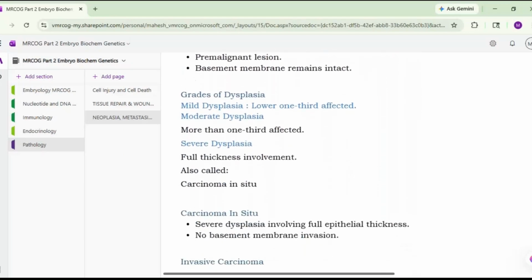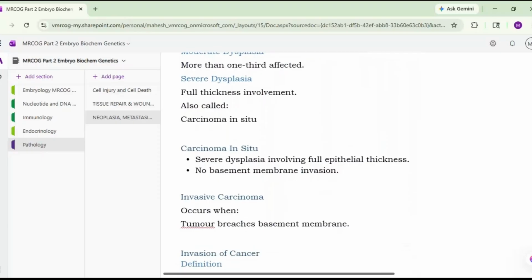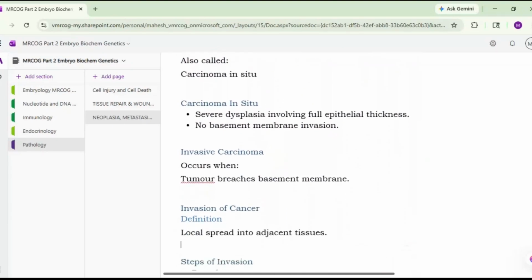So what are the features of carcinoma in situ? Carcinoma in situ is a severe dysplasia involving the full epithelial thickness, but there is no invasion of the basement membrane. So this is what is very important about the carcinoma in situ. They can ask the MCQ on this particular feature also. Then invasive carcinoma. It occurs when tumor breaches the basement membrane. So when the basement membrane is breached, we call it an invasion.